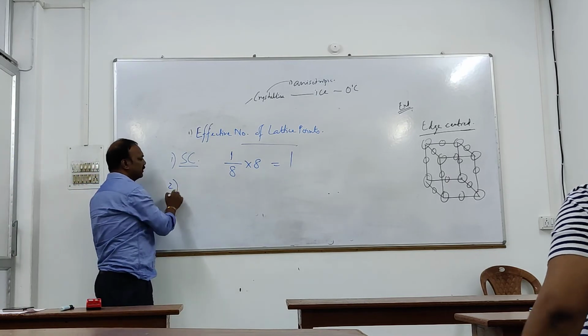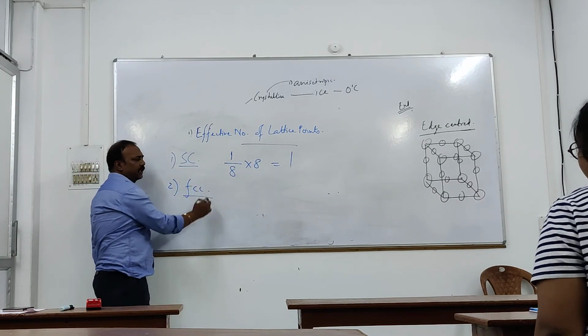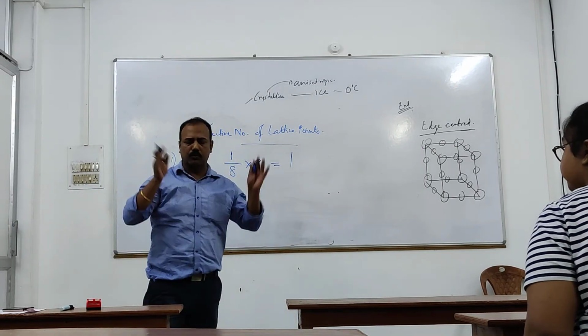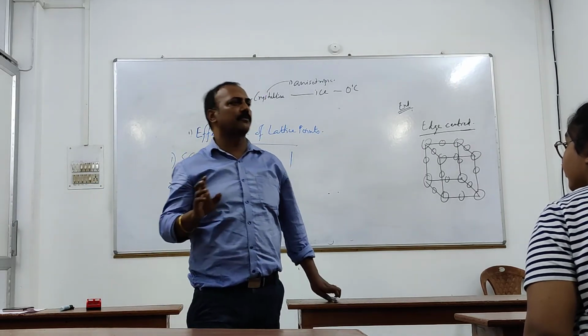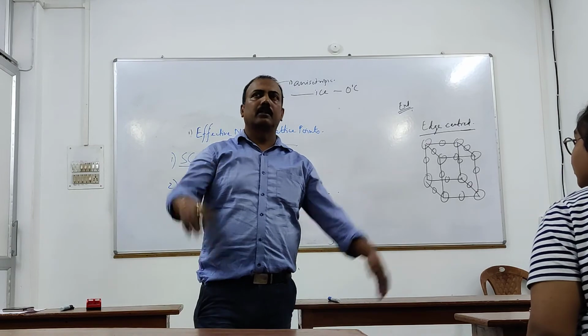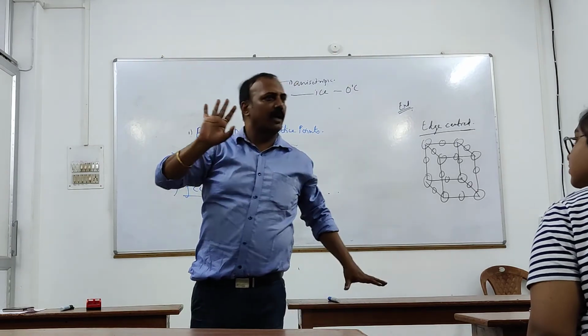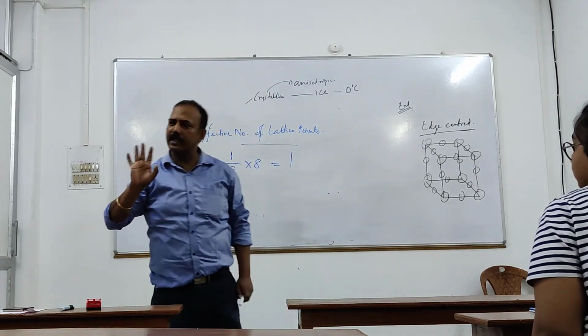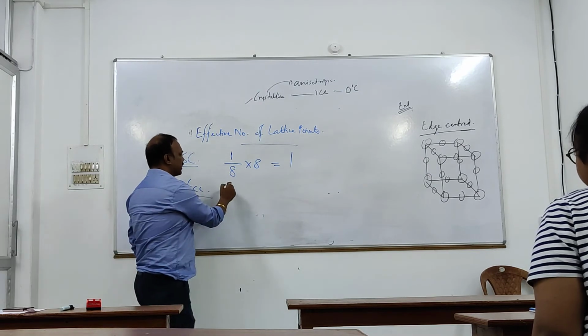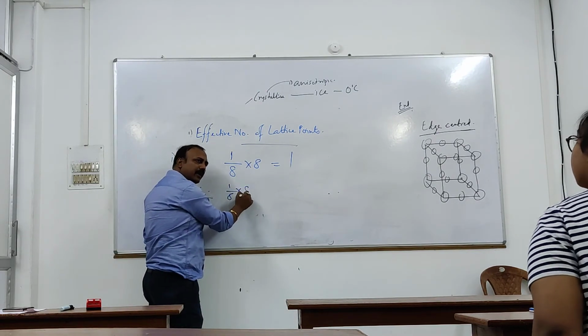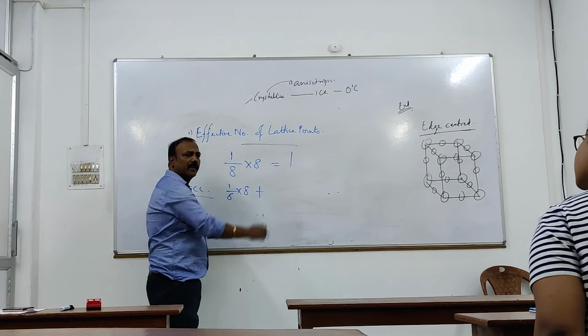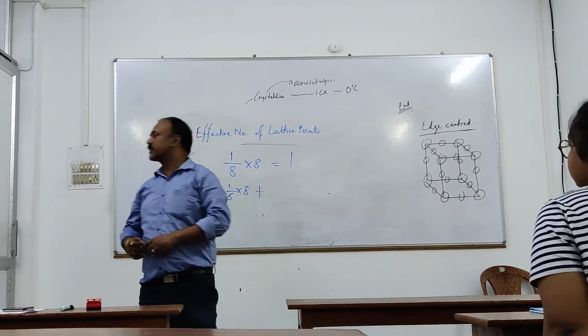Tell me about FCC. You think and tell. FCC lattice points कहाँ पे है? पहले तो कॉर्नर में है. कॉर्नर में 8 तो है ना? That is already there, right? 1/8 into 8 which is giving. Plus और कहाँ पे है? Center of the face. कोई भी face ले लो.